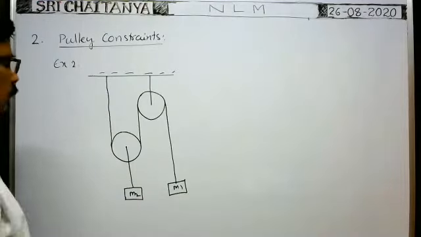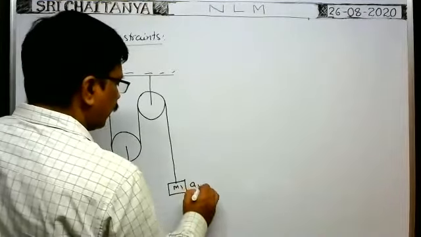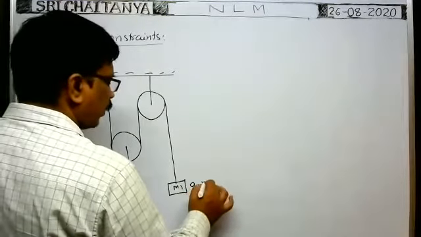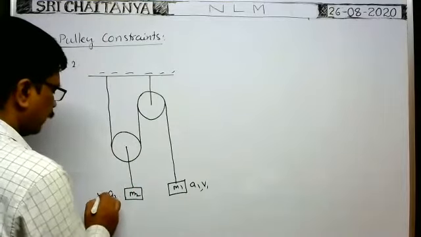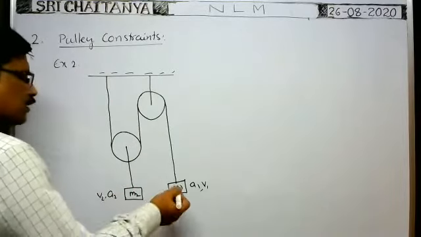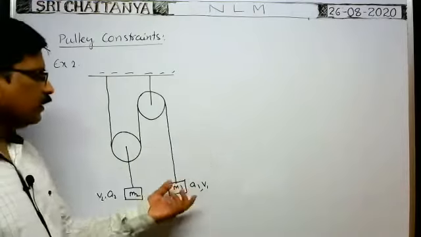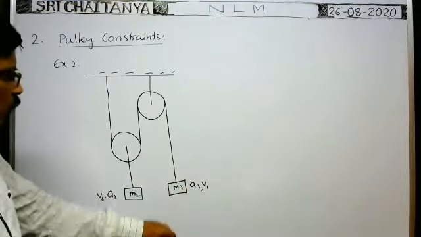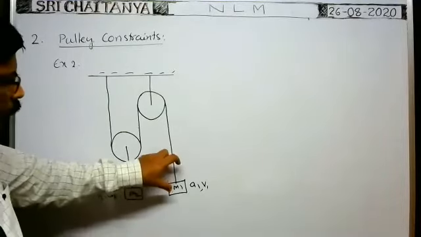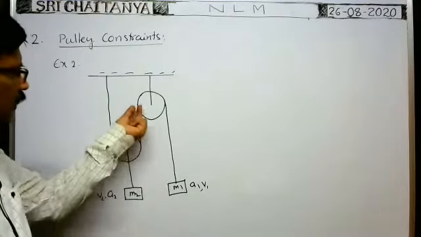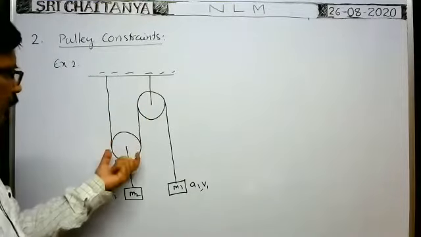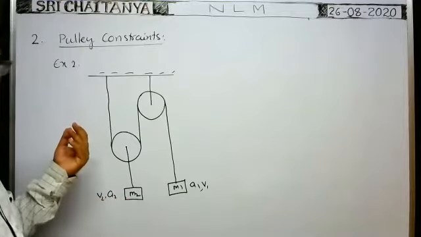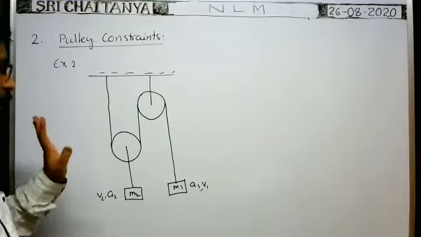Suppose the acceleration of this block is a1, acceleration of this block is a2, or at any instant if the velocity of this body is v1, velocity of this body is v2, in which direction will the blocks move? Suppose you take this block moving downwards, then just imagine if the block moves downwards, then this string will rise. When this string rises, then this pulley will be moved up. Whenever the pulley moves up, then this block M2 rises up. So in such way we can imagine.